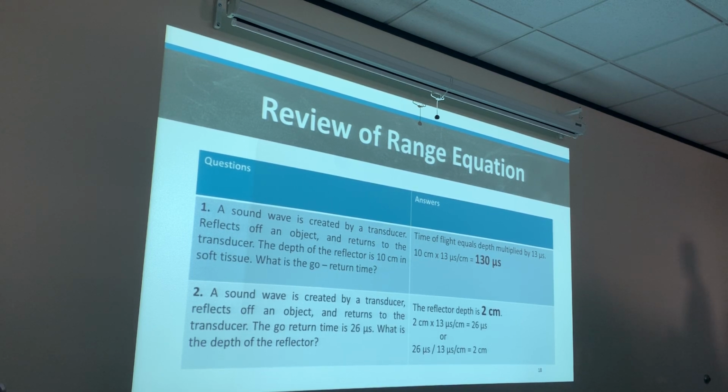Remember our 13 microsecond rule says that every 13 microseconds, sound travels 1 centimeter. Our 13 microsecond rule applies to our go and return time, or our time of flight. If it goes 26 microseconds, that means 13 times 2, or 26 divided by 13, will give you the depth of that reflector, which is 2 centimeters. Total travel distance would be 4 centimeters.